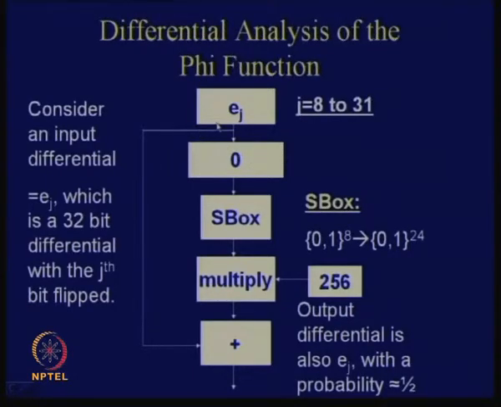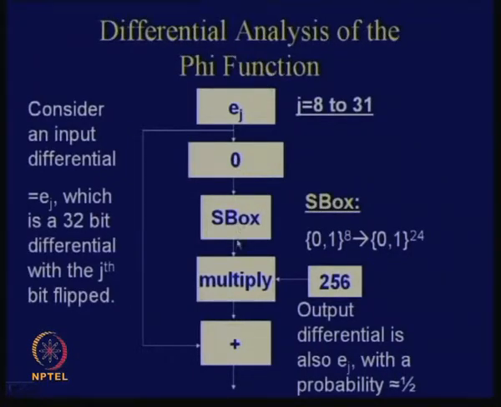So let's do one thing, let's subject it to a certain differential. Okay, so we take Ej. What is Ej? Ej is an input differential, a 32-bit differential in which the jth bit is flipped. So you flip only one particular bit. If your j varies from 8 to 31, then the differential here is actually 0, because here you are taking only the last 8 bits and I have not varied those bits. So therefore here you are obtaining the same input.